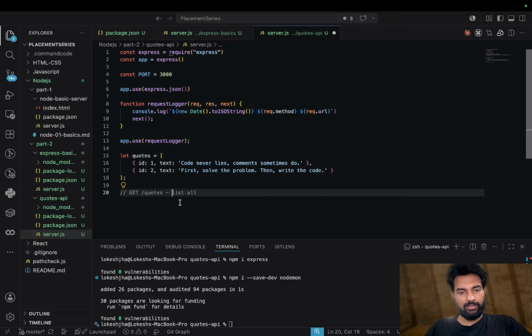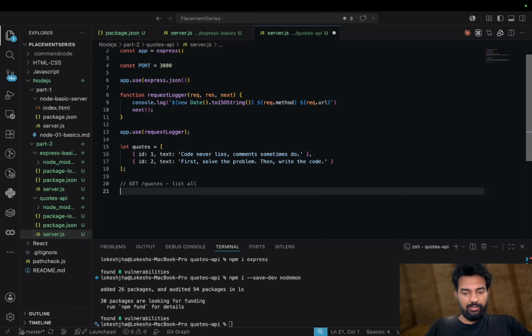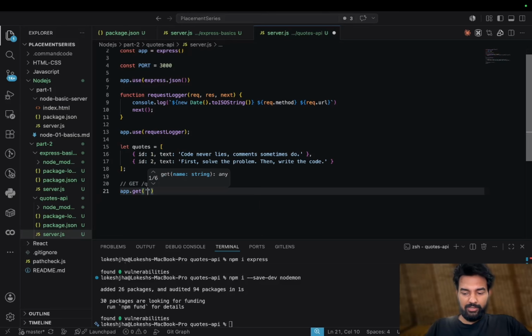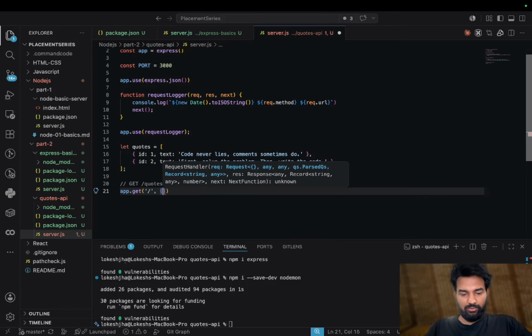If you have any questions, please comment below. And app.get, because what is the method of that request? What is the path? It is slash. Inside this we will write request, response, not next.